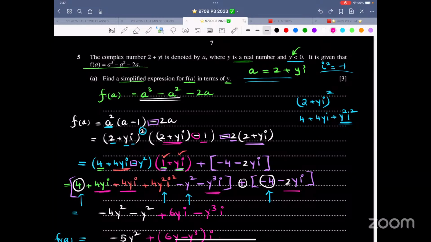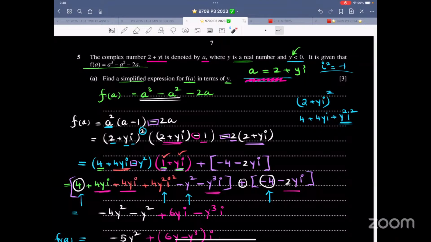So over here, this 2 plus yi, this is a. Keep that in mind. So a is 2 plus yi. Now it says where y is a real number and y is negative. It is given that f of a is this thing. A cubic equation is given. Function is given. Find a simplified expression for f of a in terms of y. So very simple. Just plug in wherever there is a, write 2 plus yi.